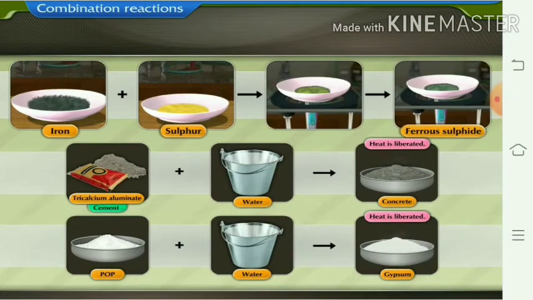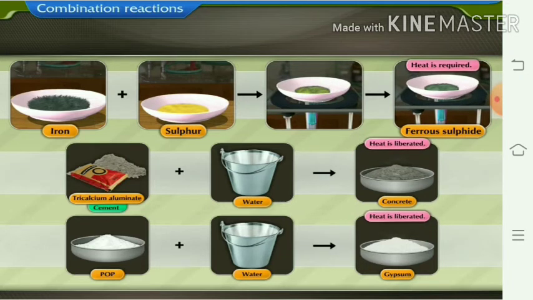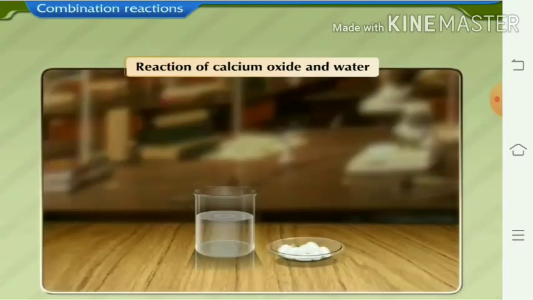Thus, the three examples which we have seen are as follows. These are all examples of combination reaction: ferrous sulfide, cement and gypsum. Now, what is a combination reaction?